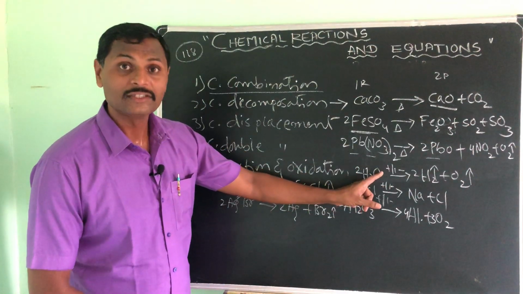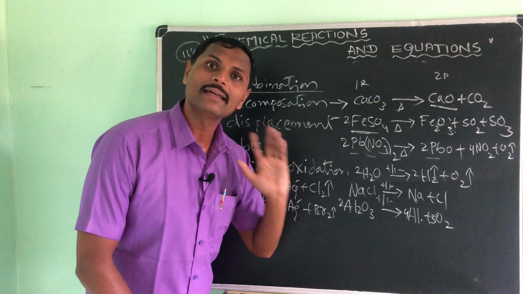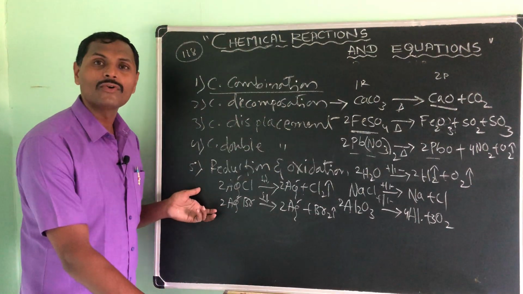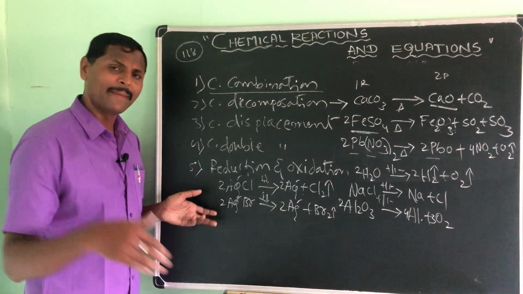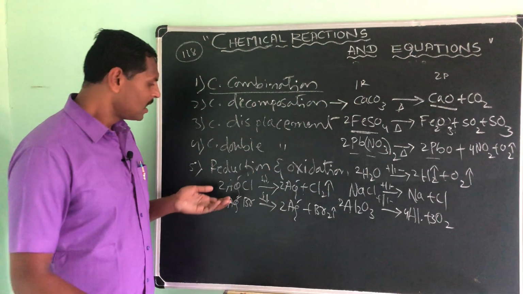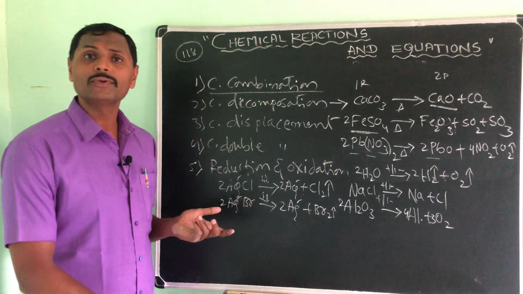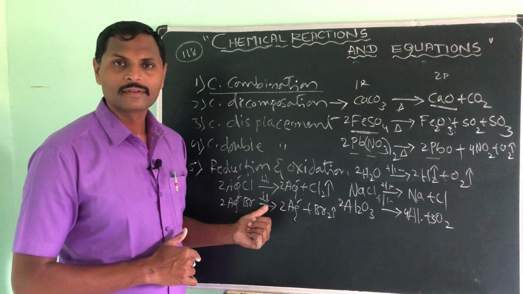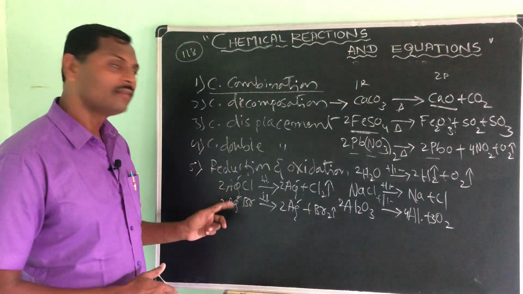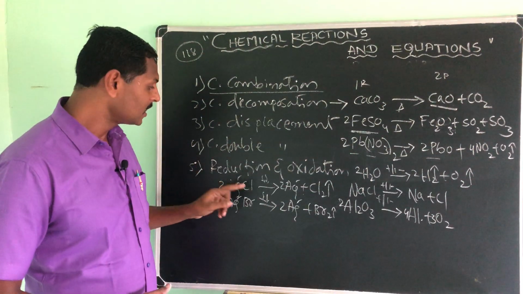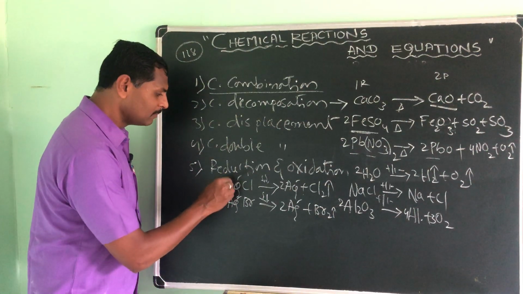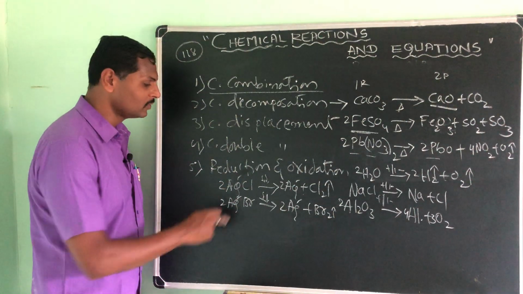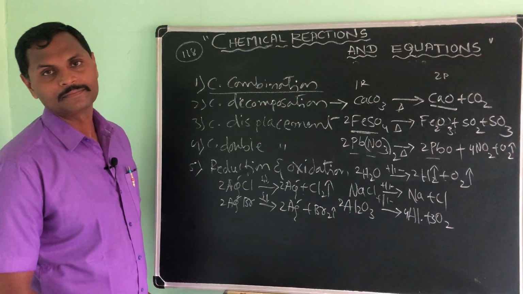Here, this is electrolytic decomposition, and photolytic decomposition. Many a times a question will be asked: a white color substance when exposed to the sunlight gives a silvery substance. What is that? That is silver chloride, and when exposed to the sunlight, because these are all photosensitive, you will get silver.